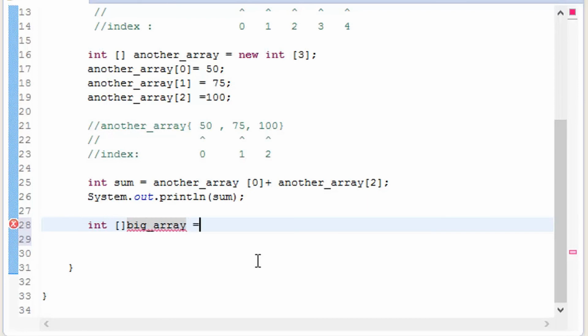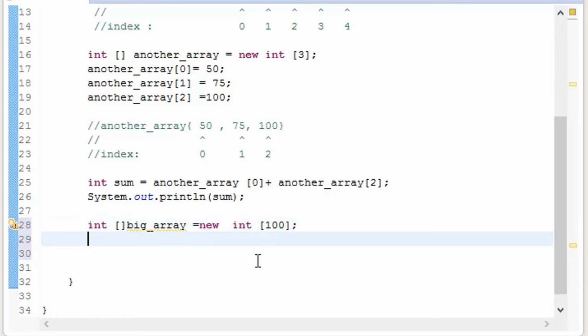Big array, and new int, give it a data type. Inside the square brackets, I'm going to give it, for example, 100 lines. So it has 100 variables, so it is going to take the help of a for loop. Int i, give it a value 0, and it is going to go to 100, semicolon, then i plus plus.